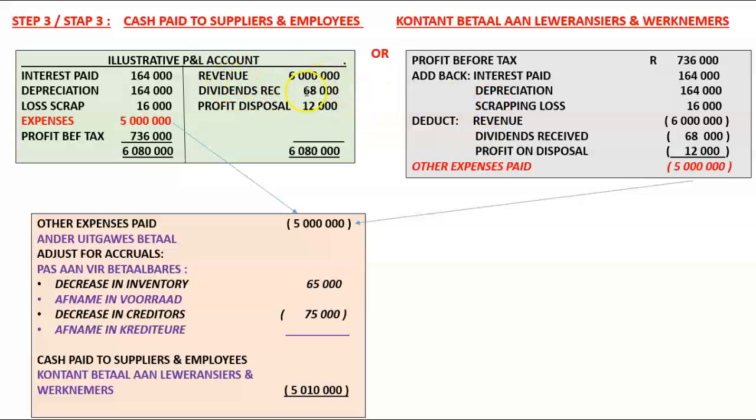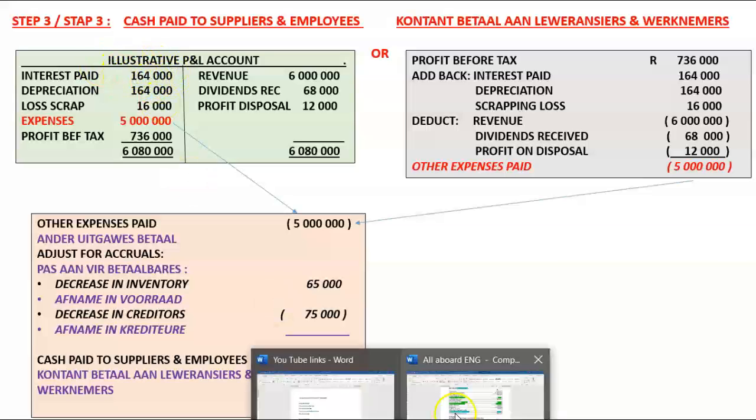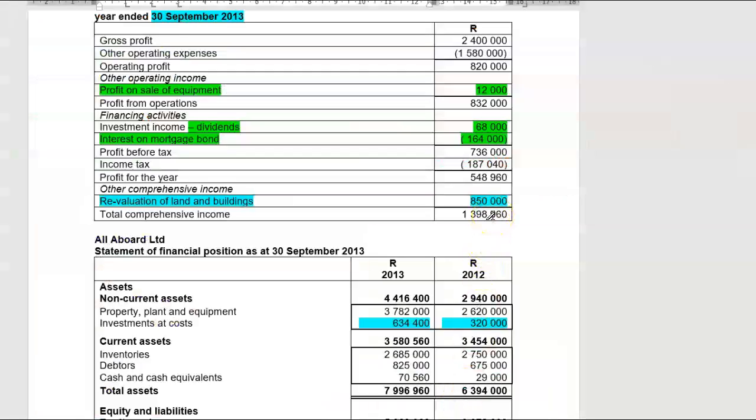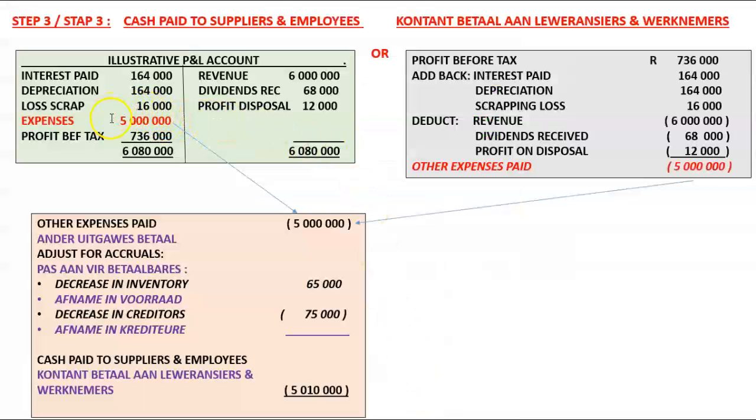Dividends received is an income, therefore it's on the credit side of the P&L account. Profit is an income, therefore it's on the credit side. Interest paid is an expense on the debit side, 164,000. Good. Then I have arrived at my other expenses. So the expenses that I have accounted for in my income statement are all cash flow related expenses, or not an expense that I have to show separately.